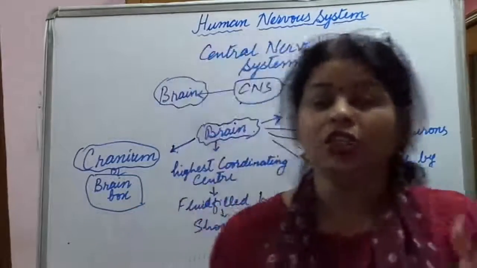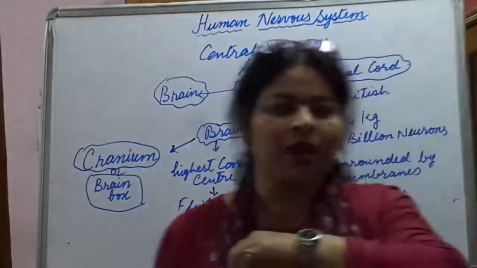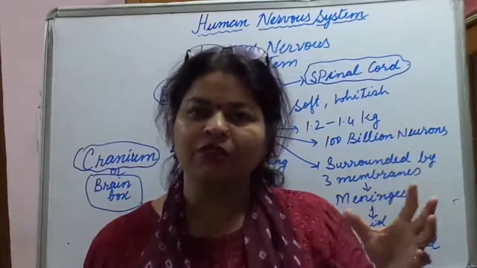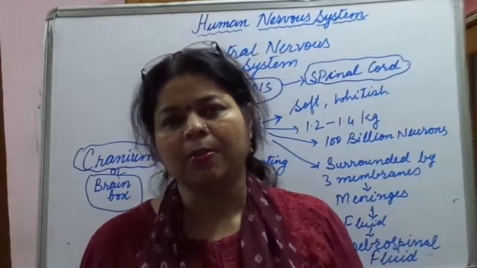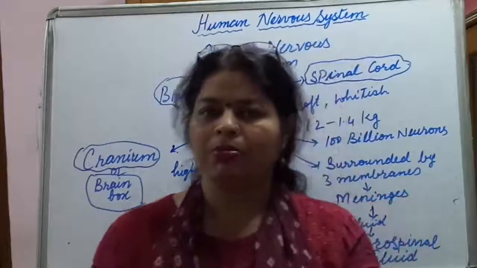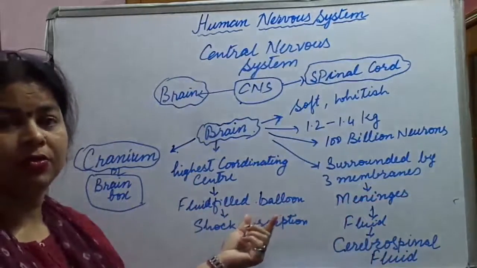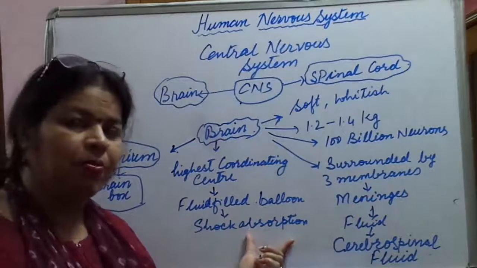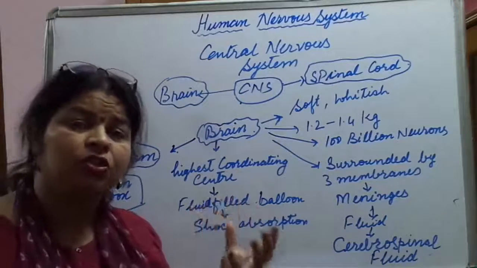It actually absorbs the shock. Like if our head bangs in the wall, we may feel as if a lot of chaos is there in the brain, but all those shocks are absorbed by whom? By this fluid filled balloon like structure. Now this shock absorption prevents the brain from getting damaged because it's a very delicate organ.